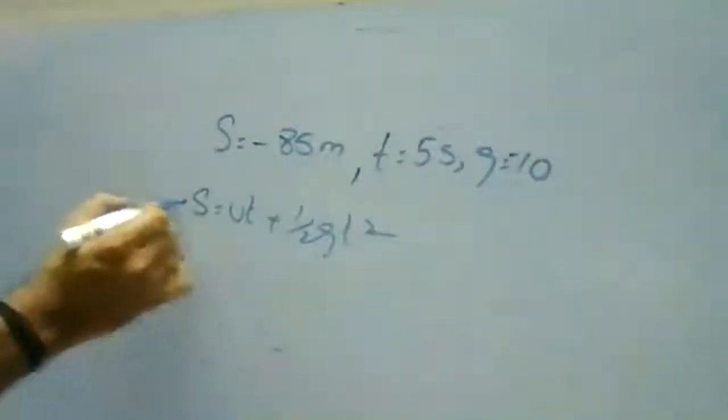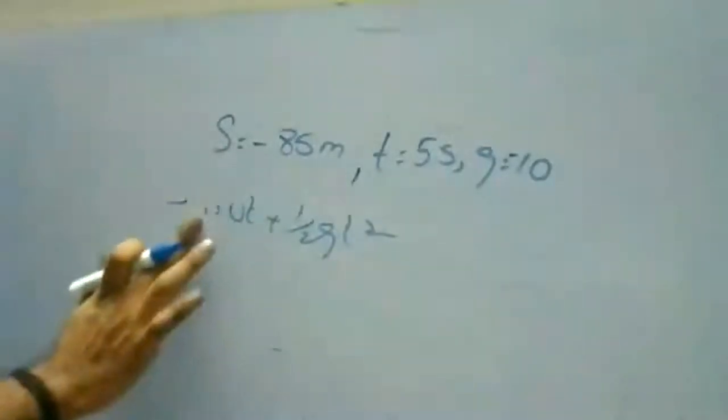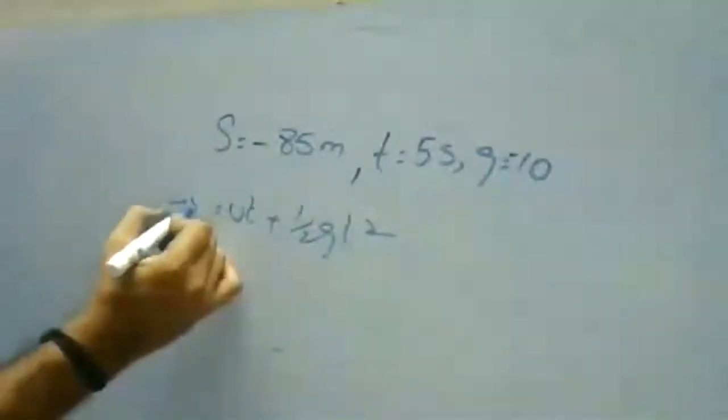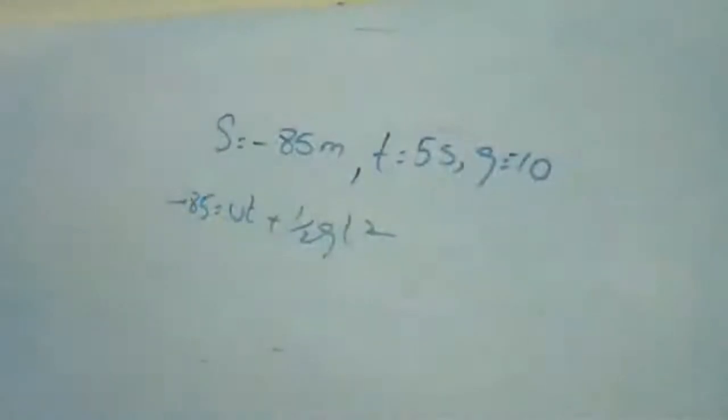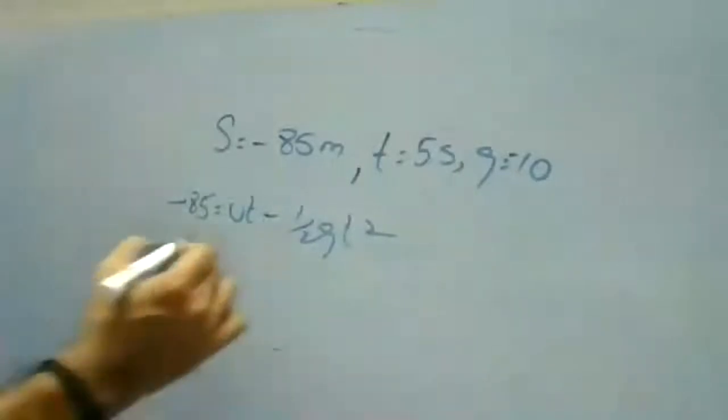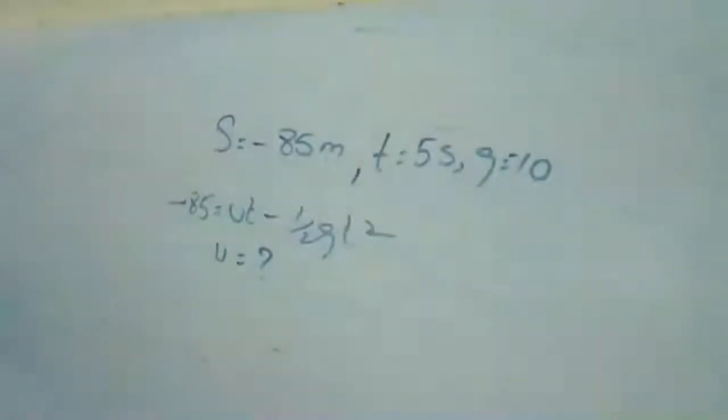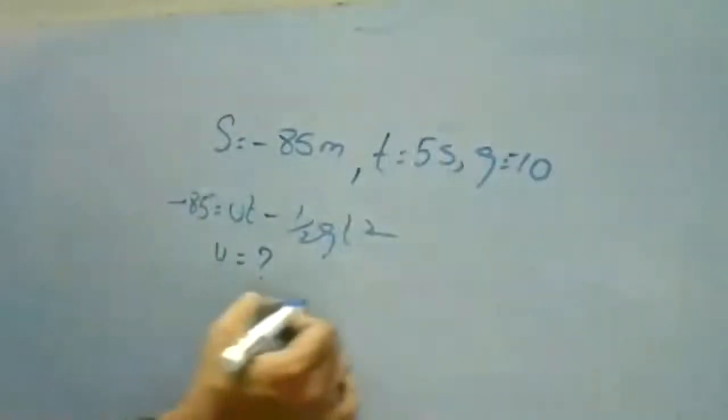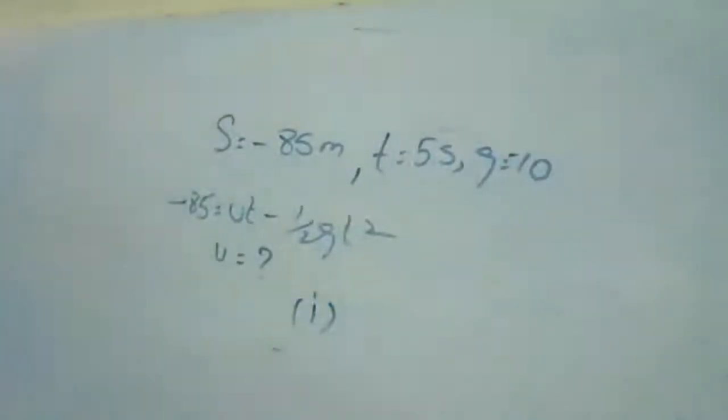The displacement is minus 85, so minus 85 is equal to ut minus half gt square. From this relation, try to find u. This is your initial condition. Once you get the initial condition, only then can I find the first answer.